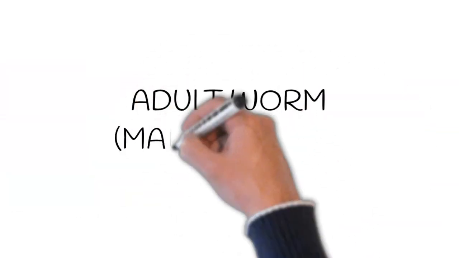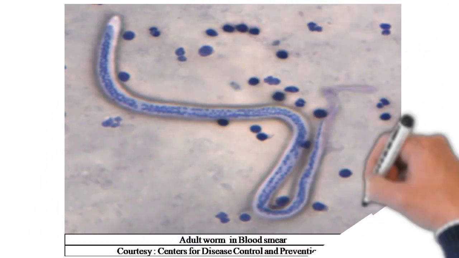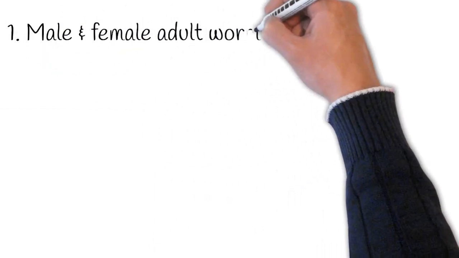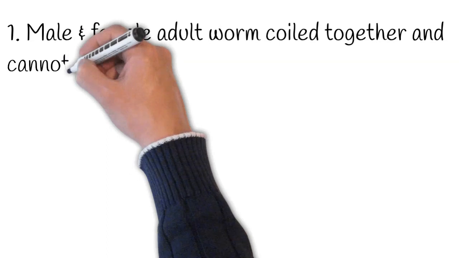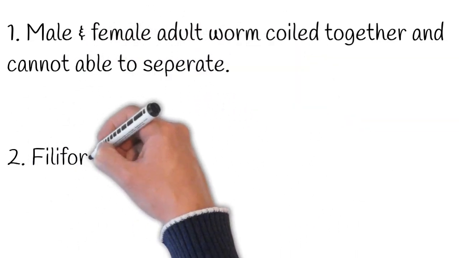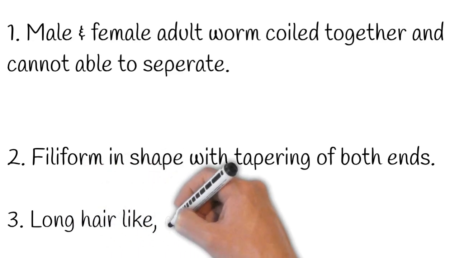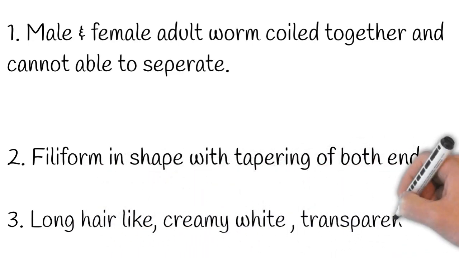Let us study the male and female adult worm. This picture shows the filarial adult worm. We'll discuss the 6 common features of male and female adult worm. Male and female adult worms are coiled together and cannot be separated. Filariform in shape with tapering of both ends. Long, hair-like, creamy white and transparent.